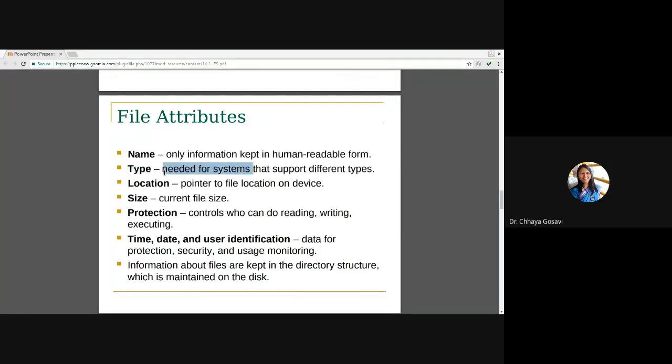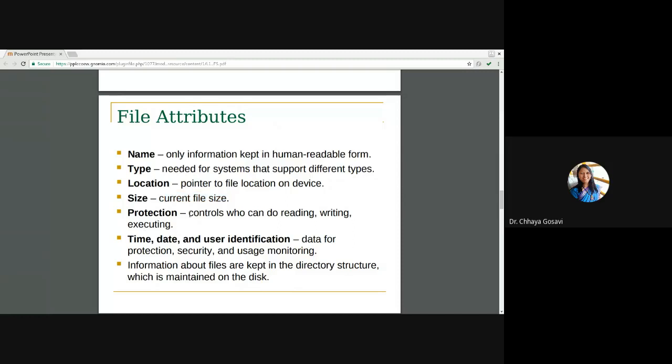Type is needed for a system that supports different types. If we didn't have VLC player and you try to open a video file, it asks you to open with, or install, the software which will support that particular type. Location is the address where the file is stored, the physical address, a pointer to the file location on the device. Then size is the current file size, in KBs or MBs or GBs.